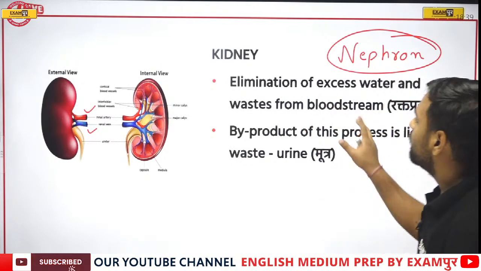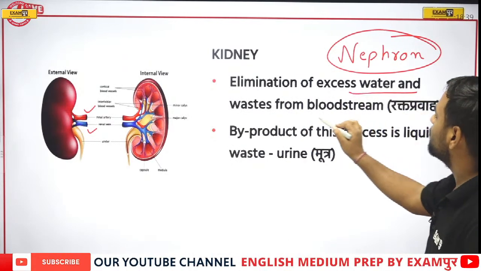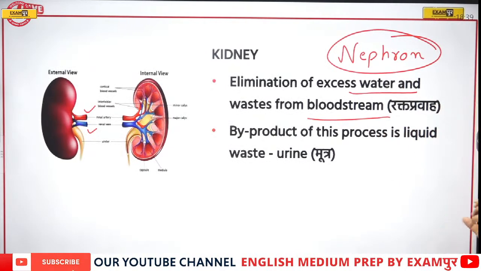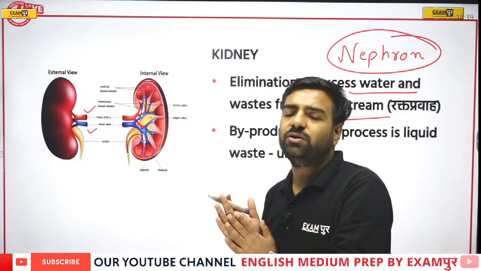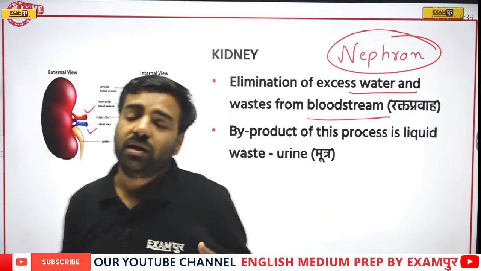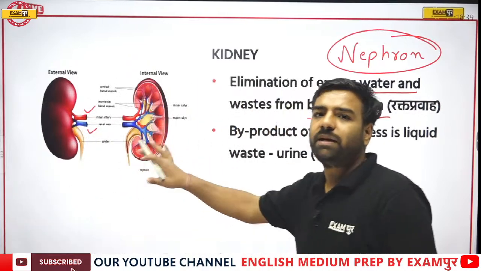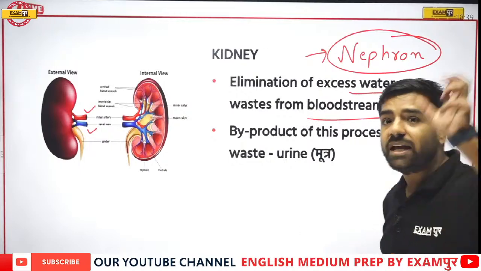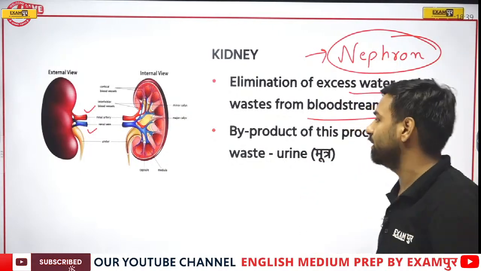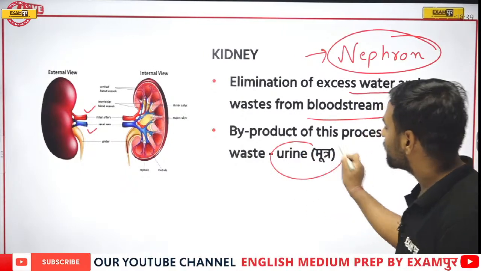So yes, the kidney helps in the elimination of excess water and waste from the bloodstream. We can say that blood's filtration is done by this part. In an examination, if someone asks what does blood's filtration, then heart is not the correct answer. Blood's filtration is done by the kidney, where lakhs of nephrons help in that. The byproduct of this process is liquid waste known as urine.